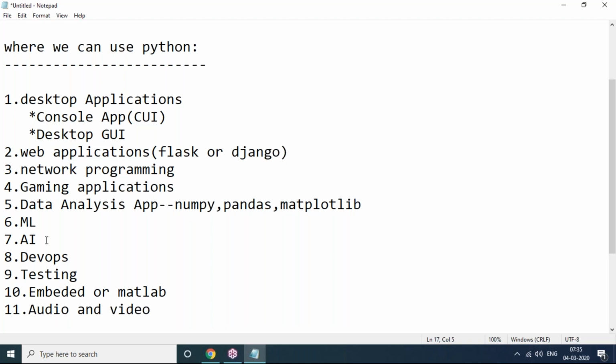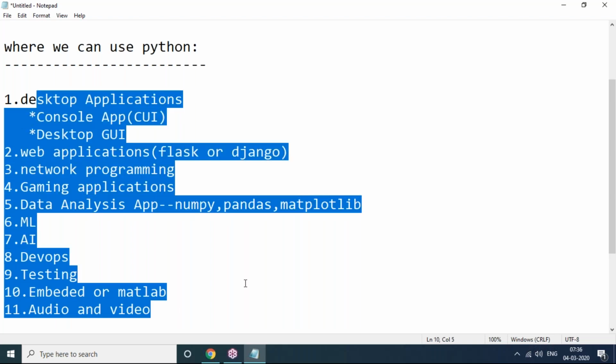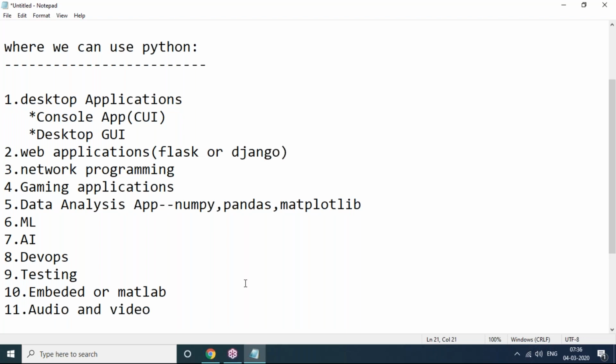And machine learning, artificial intelligence, development and operations, testing, Selenium with automation testing, embedded or MATLAB, audio and video applications. Lots of applications we can develop using Python. These are the areas where exactly we can use Python script. So this is about where we can use Python script.